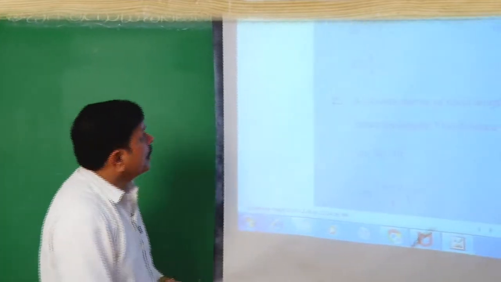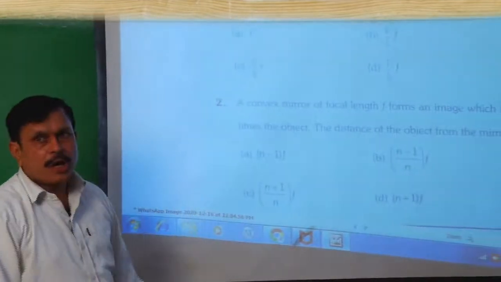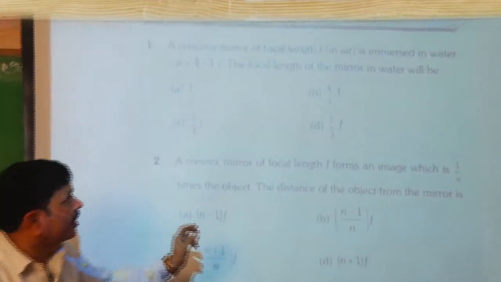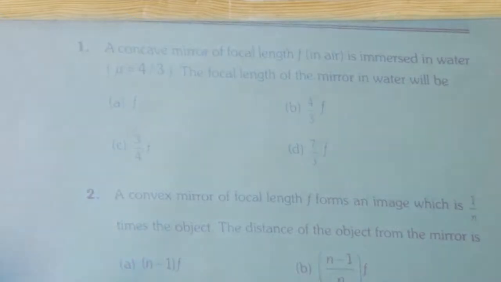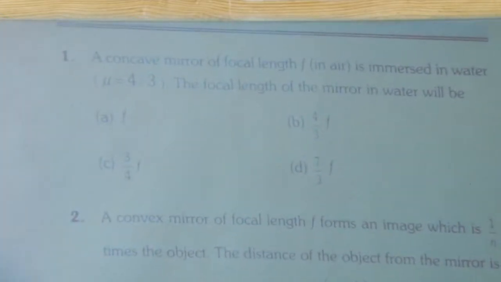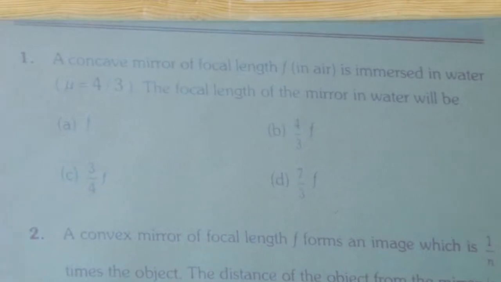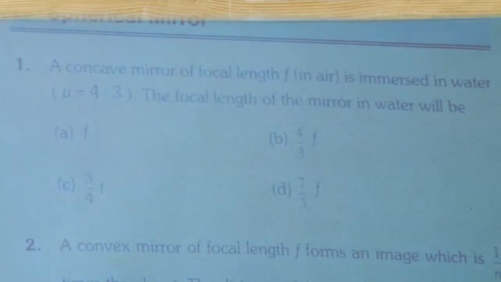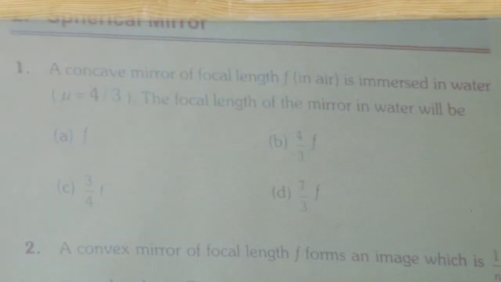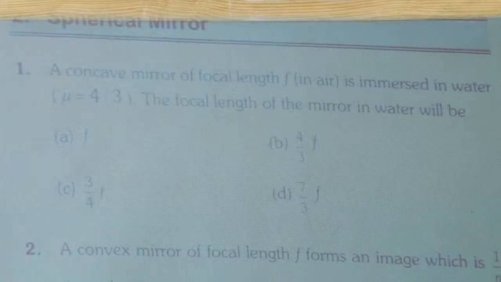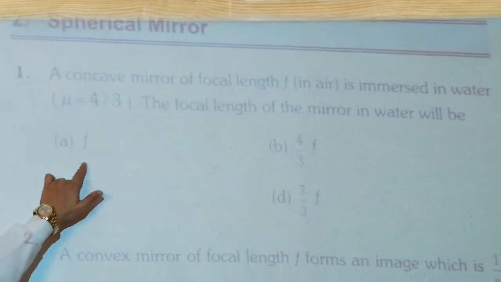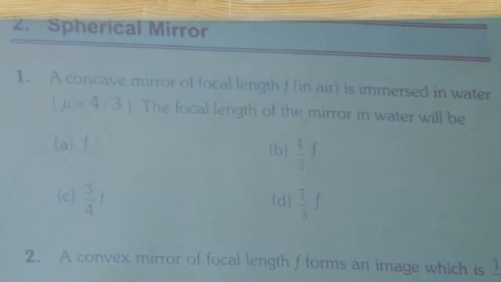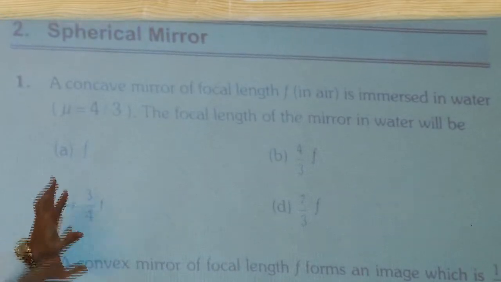Now, let us go for the next question. It is only a conceptual question. A concave mirror of focal length f in air is immersed in water. Water's refractive index is mentioned as 4/3. The focal length of the mirror in water? Remember here that whether the mirror is in air or in any medium, the focal length does not change. As the focal length does not change, the answer will be f only. The same value of focal length in air will be the focal length in water or any medium.